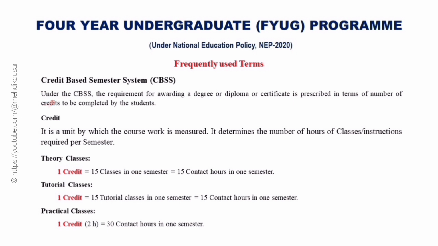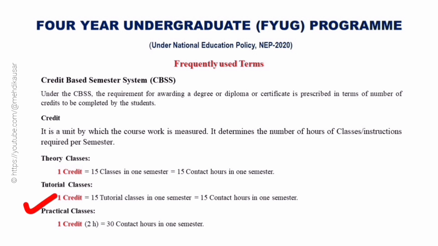In case of theory and tutorial classes, 1 credit is equivalent to 15 classes in 1 semester, or 15 contact hours in 1 semester. So, in a paper of 4 credits, there will be 4 into 15, which is equal to 60 lectures and tutorials, each class having 1 hour.